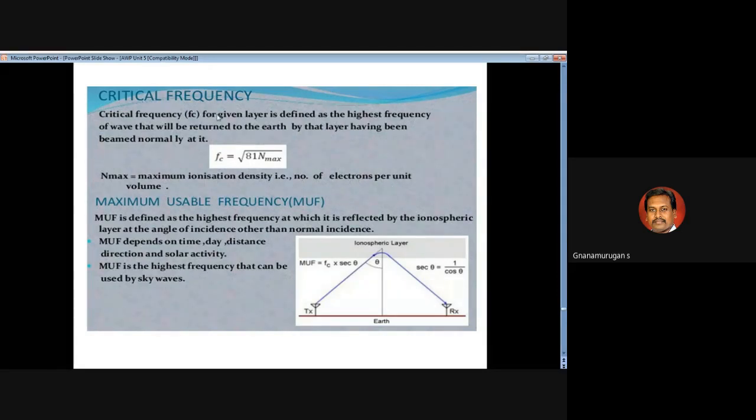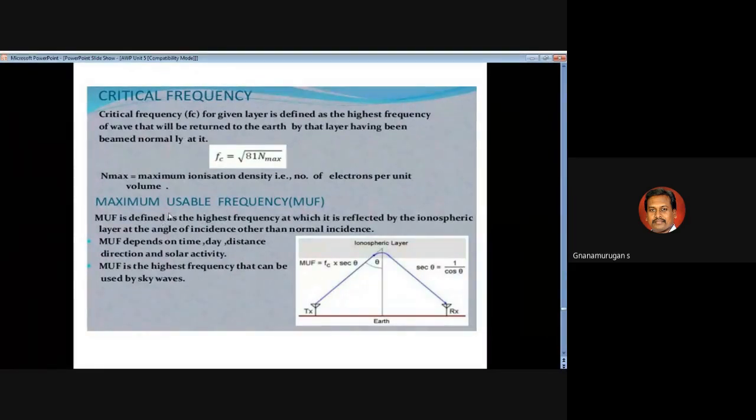So that is the critical frequency, an important one. What does critical frequency mean? It is the highest frequency that returns back to the earth from the ionosphere. Fc is equal to the square root of 81 N maximum. Here N maximum is the maximum ionization density, that means the number of electrons per unit volume.